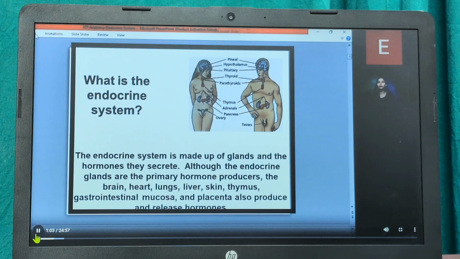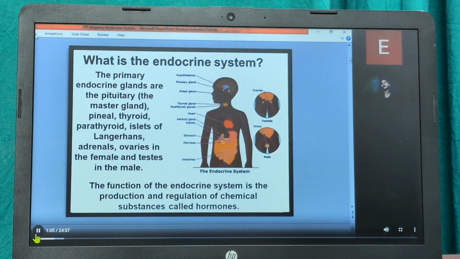If I talk about what the endocrine system is all about, in this figure you can see the primary endocrine glands are mainly the pituitary, which is the master gland, the pineal gland, the thyroid gland, the parathyroid gland, the islets of Langerhans, and then the ovaries in the female and the testes in the male.